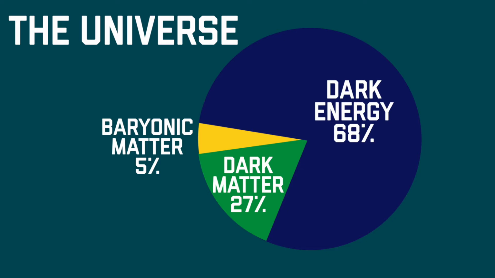The third quality of dark matter that we know is a rough estimate of its quantity. Dark matter is estimated to make up about 27% of the universe, though that number varies with experimentation strategy. Dark energy, which is a topic I will cover in a video soon, is 68%, and normal matter is the other 5%. This means that normal matter, or baryonic matter, which includes you, me, stars, planets, and everything you can see in the night sky, actually makes up a very small percentage of our universe.